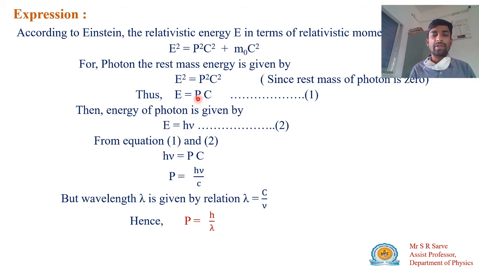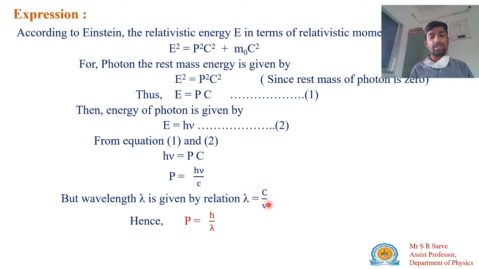So equating equation number 1 and equation number 2, we get the equation hν = pc. From this equation we can obtain the momentum p = hν/c. Now, what is the equation of the wavelength? λ = c/ν.